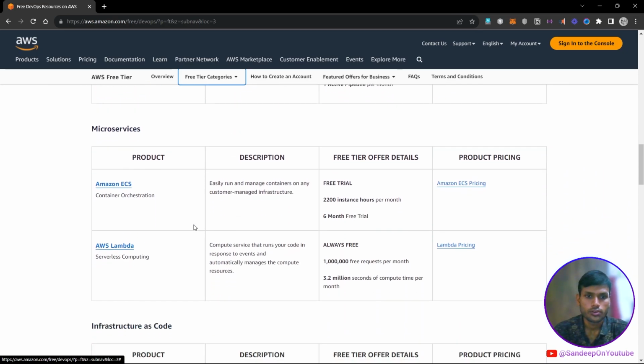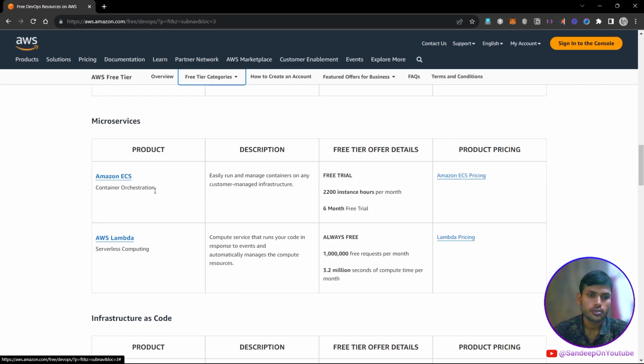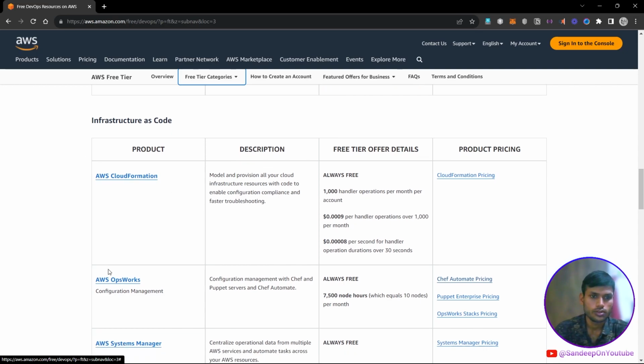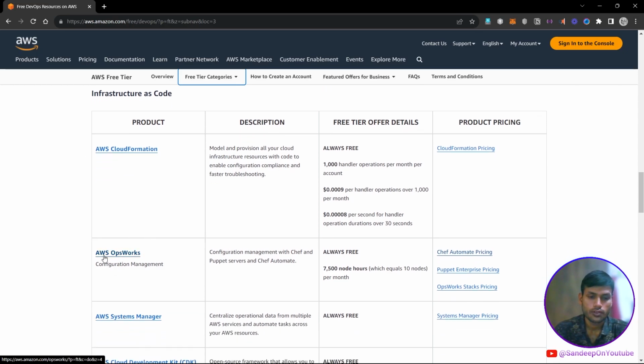Or if you do something related to microservices, then you can use these services. If you do something related to infrastructure, then you can use these services. They can be used for configuration management and for automation of creating and managing your resources on AWS.